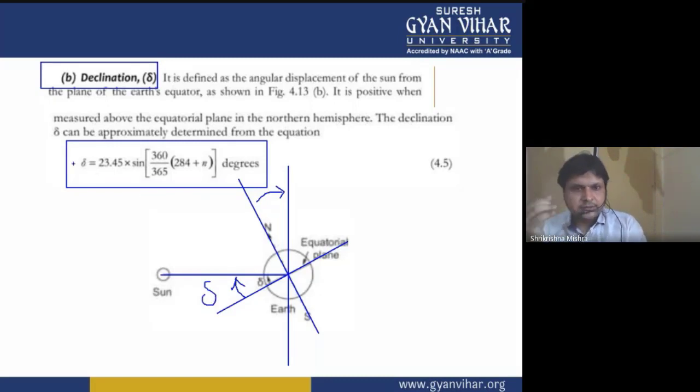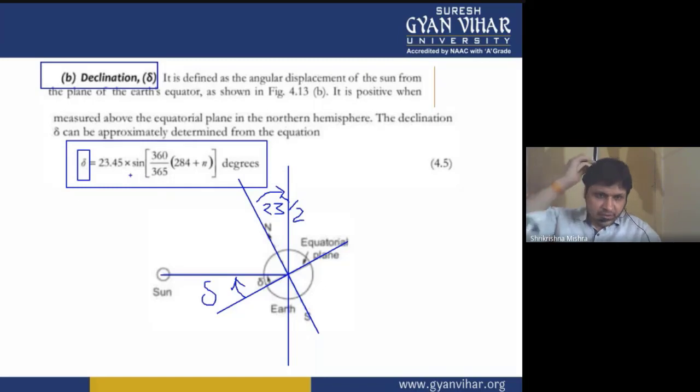The declination angle, given by delta, is equal to 23.45 times sine of 360 upon 365 times (284 plus n) degrees. You can remember the formula this way.